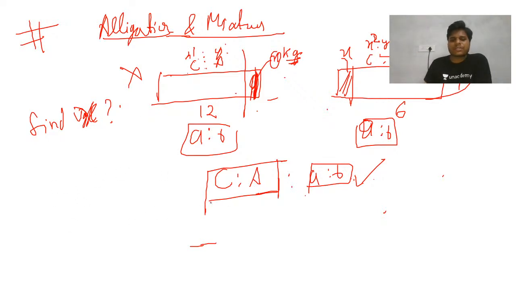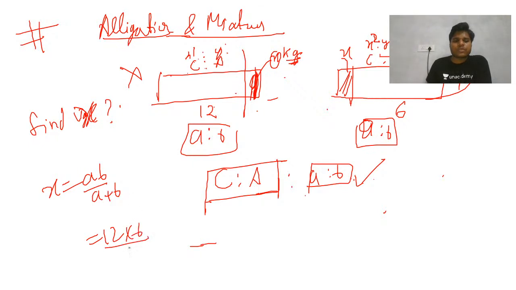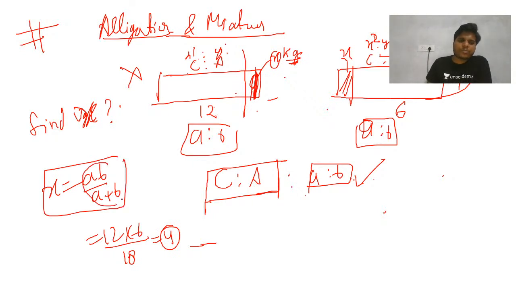Whenever you have this type of question, I will tell you a direct formula, but that is not generic, so when something else is asked, there will be a little problem. But whenever this type of question comes, just apply this: x equals AB upon A plus B, where A is the weight of this, B is the weight of this. So that is 12 into 6 upon 12 plus 6, 18. So that is 4. Remember this, this is a very important expression. It has a use in a lot of places, in TSD, in algebra, in geometry.